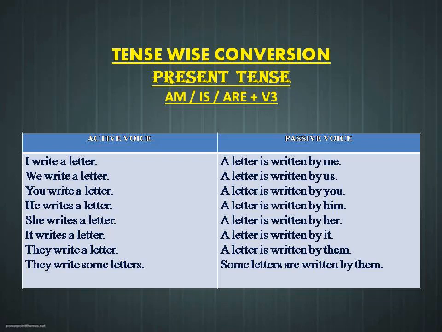So the object is in a plural form. So here we should not use is. Instead, we have to use are. So some letters are written by them. So likewise, we have to change the active voice into passive voice for the present tense.